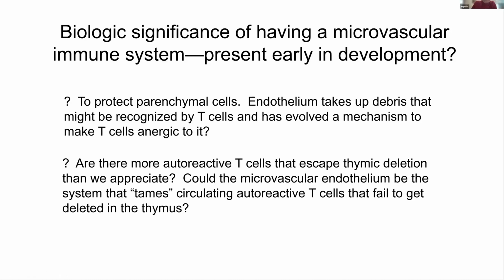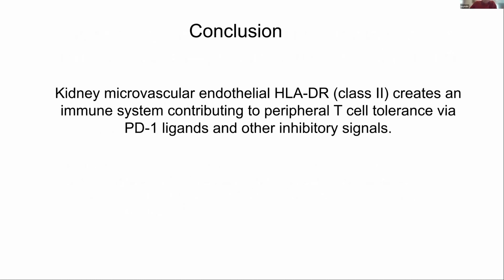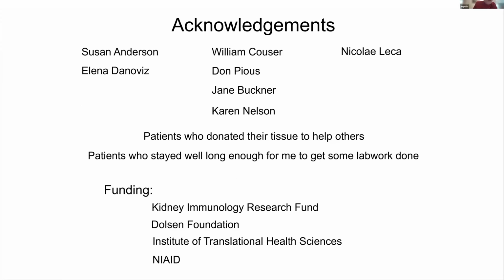that fail to get deleted. So the conclusion is that the kidney microvascular endothelial cell, via this class 2 HLA-DR, creates an immune system that I think contributes to this peripheral T cell tolerance via the PD-1 ligands and other inhibitory signals. And with that, I want to acknowledge the many people who have helped along the way. And I thank you for listening to my journey, and I'll take any questions or any thoughts that you have.